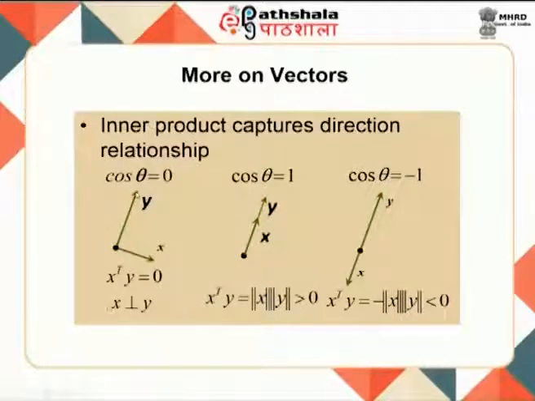If you look at cos theta equal to 0, it means the angle between the two vectors is 90 degrees, which means these two vectors are not very similar, they go in directions which are unrelated to each other. Cos theta equal to 1 means the angle between them is 0, and so these two vectors are similar.